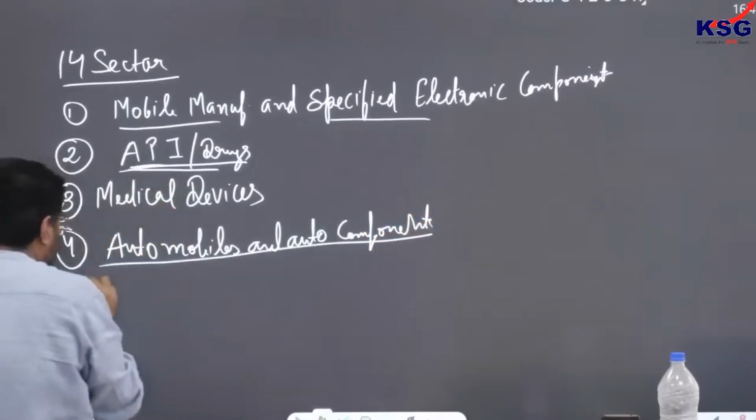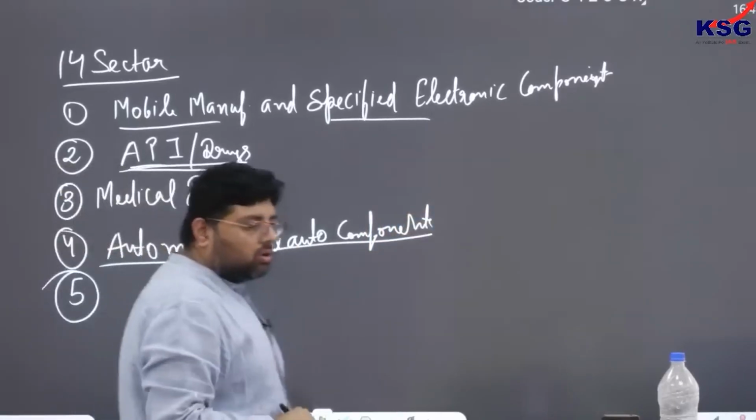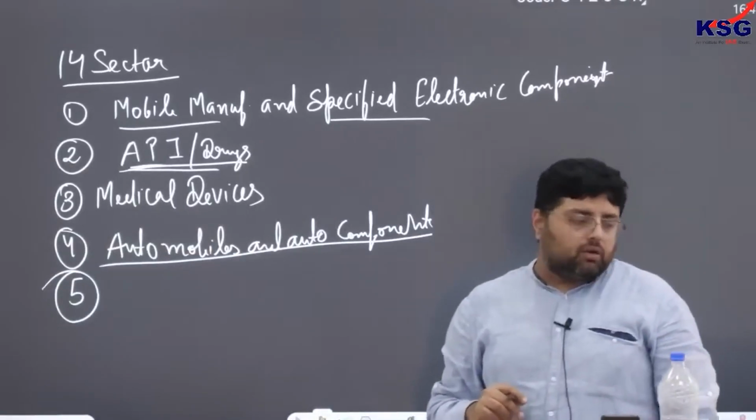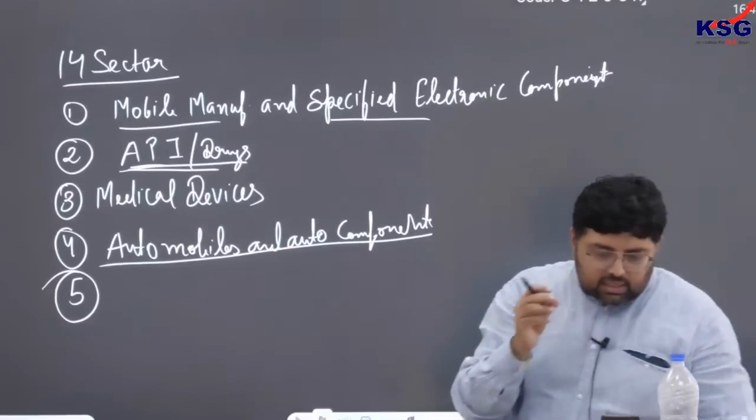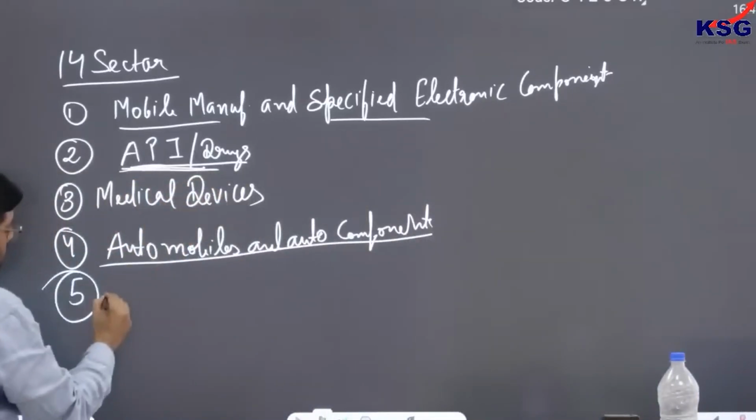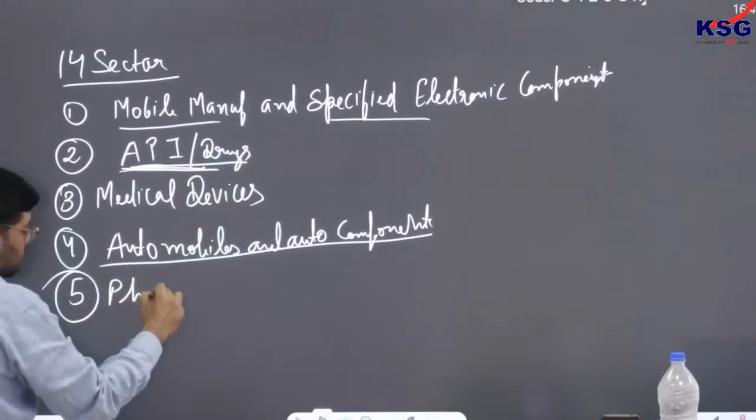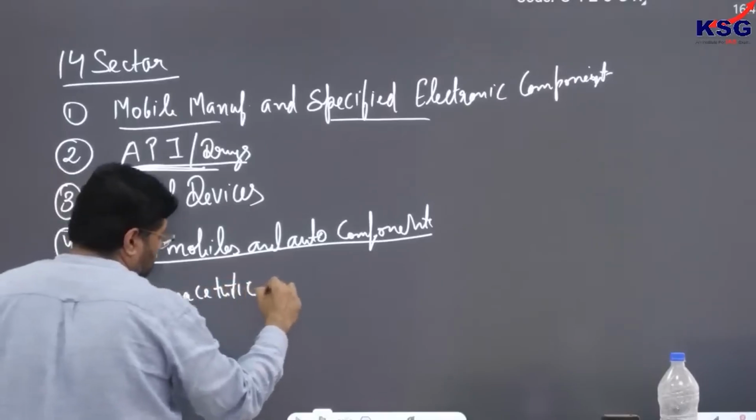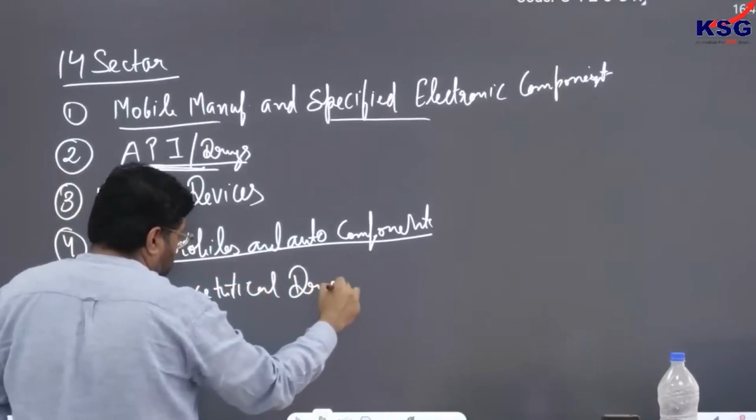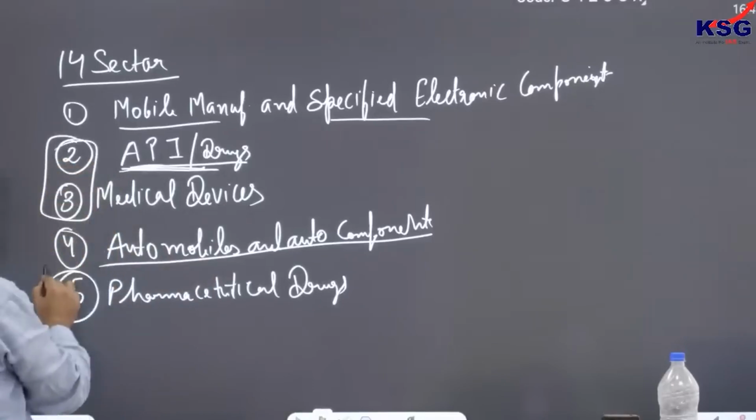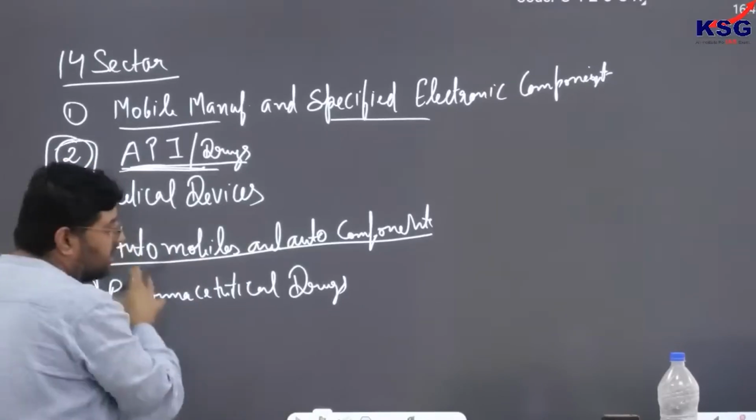Okay, automobiles and auto components. So this is what again you have to remember, automobiles and auto components. Next is pharmaceutical drugs. So whatever API you are using, that you are making pharmaceutical drugs. So this is the fifth. So you can remember the second, third and fifth together because they are from same field.